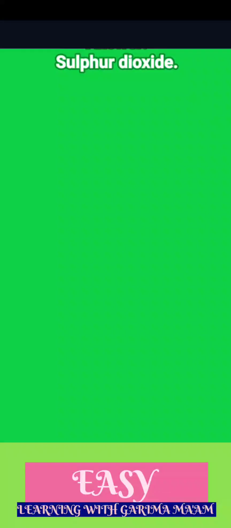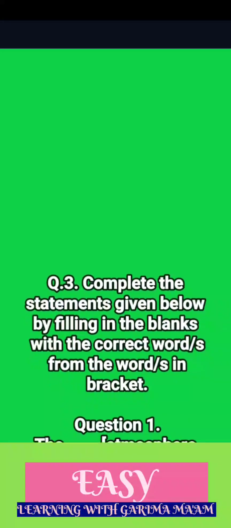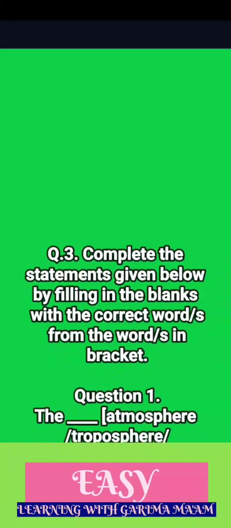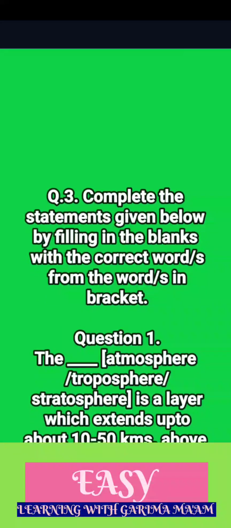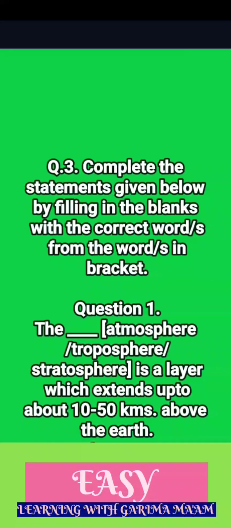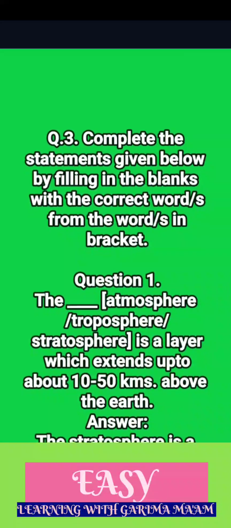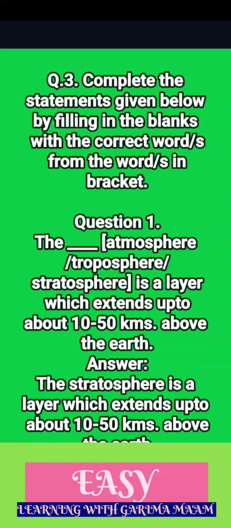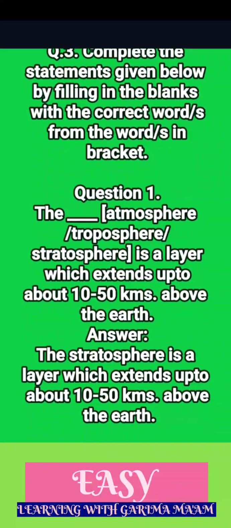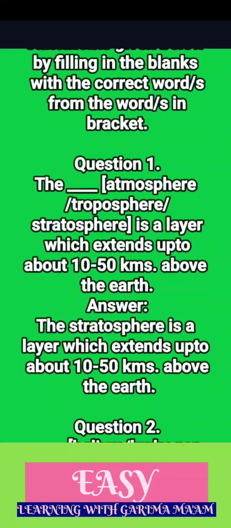Q.3. Complete the statements given below by filling in the blanks with the correct words from the words in brackets. Question 1. The ____ (atmosphere, troposphere, stratosphere) is a layer which extends up to about 10 to 50 kms above the Earth.